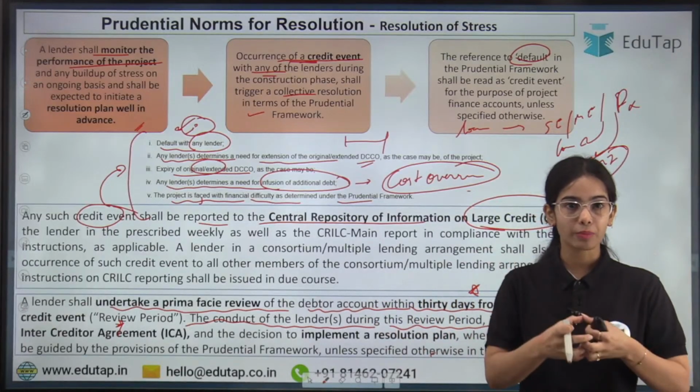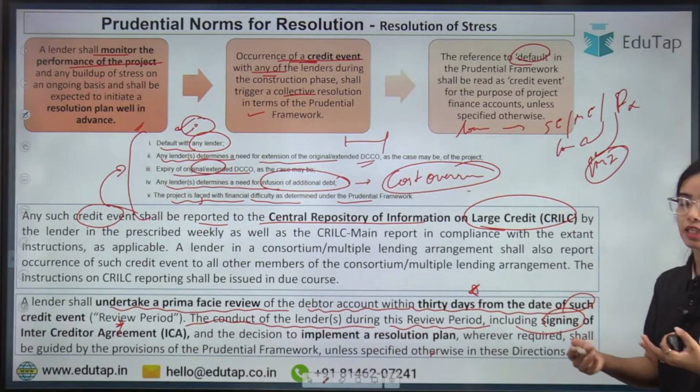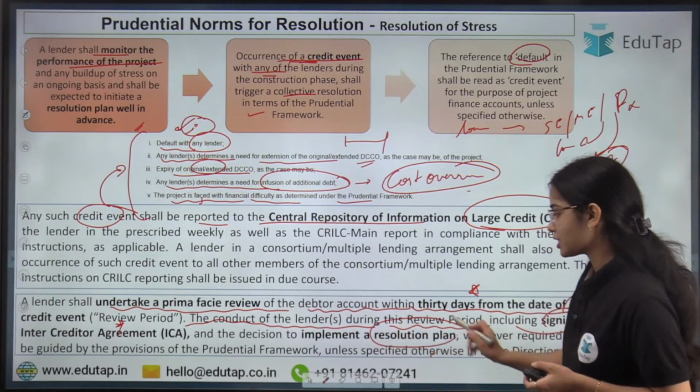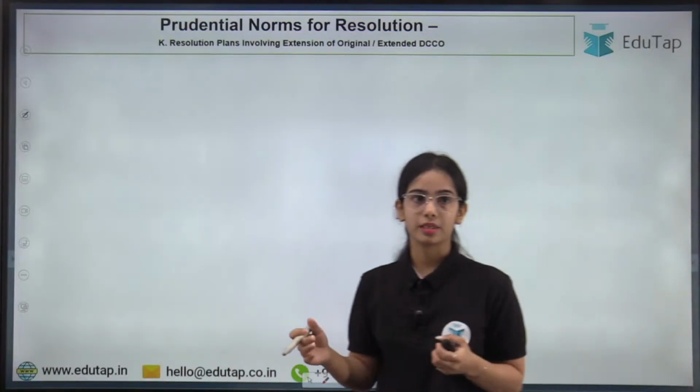So all the lenders have to come together and sign the inter-creditor agreement, so that they can help in the resolution of the stress and they can have the resolution plan. So this is the basic idea. The review period is 30 days.